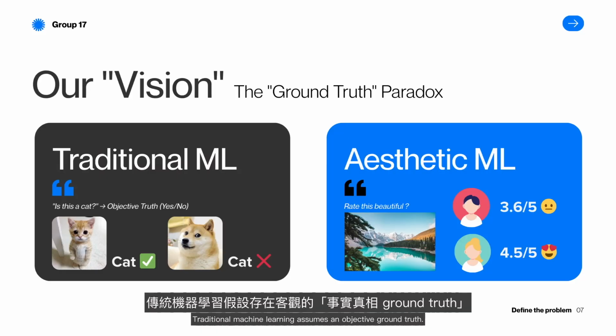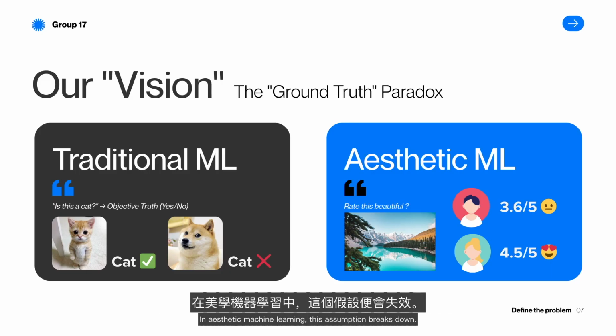Traditional machine learning assumes an objective ground truth. For example, "is this a cat?" has a single correct answer. In aesthetic machine learning, this assumption breaks down. When people rate beauty, their scores naturally differ. This is what we call the ground truth paradox. So we have to step back and ask a more fundamental question.